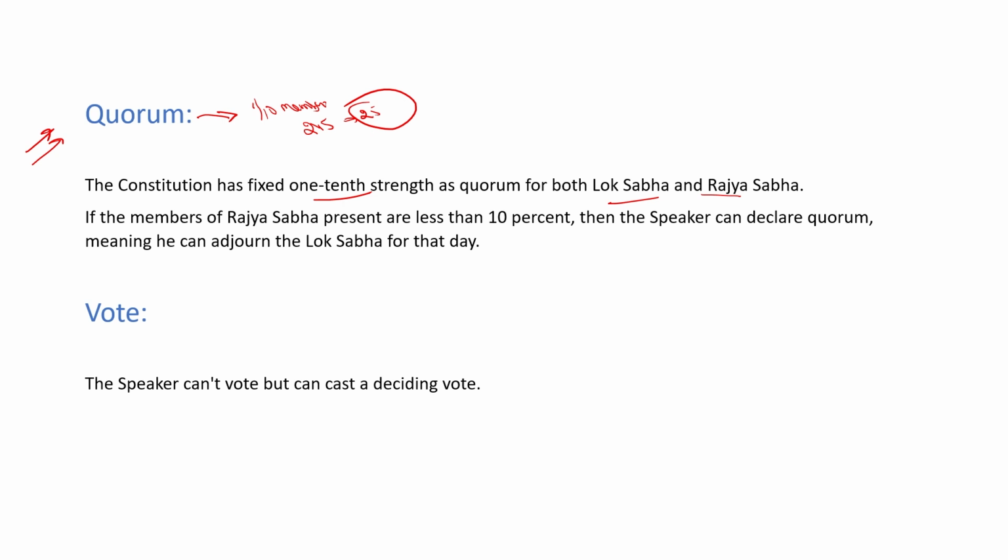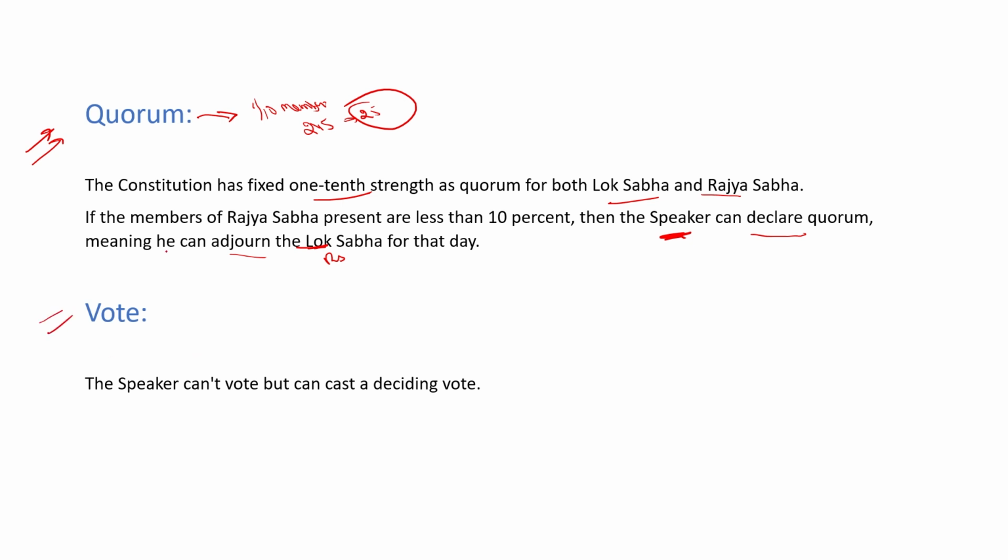Let's suppose there are less than 1/10 of the members present in the Rajya Sabha, then the chairman will declare no quorum. This means he can adjourn the Rajya Sabha and Lok Sabha both for that day. So quorum is a power of the speaker or chairman of both the houses through which they can dissolve the house for that day only when there are fewer than 1/10 of the members present in the session. Clear?